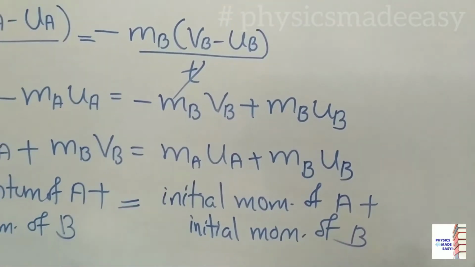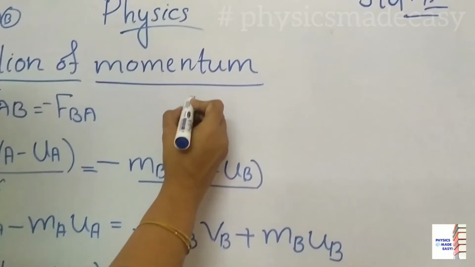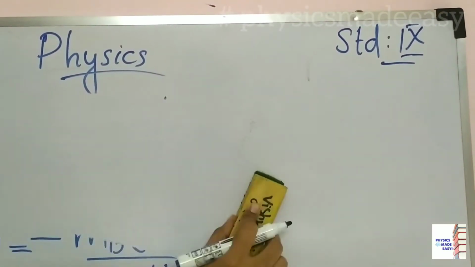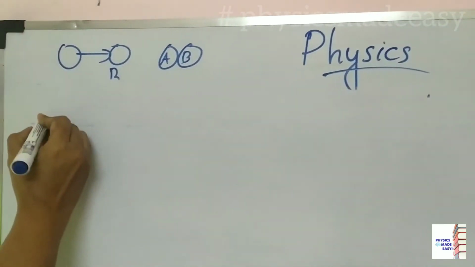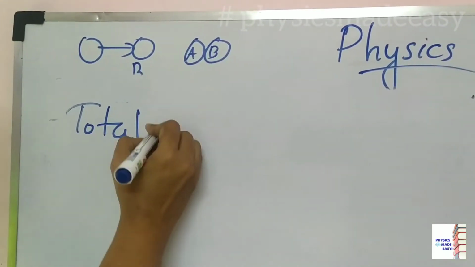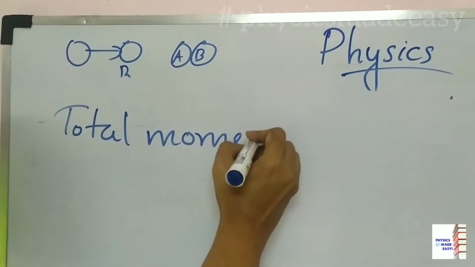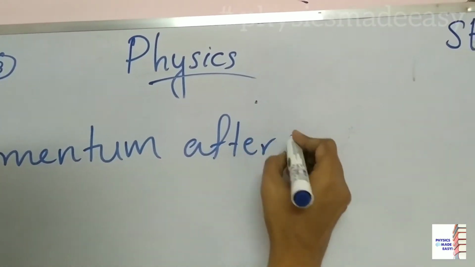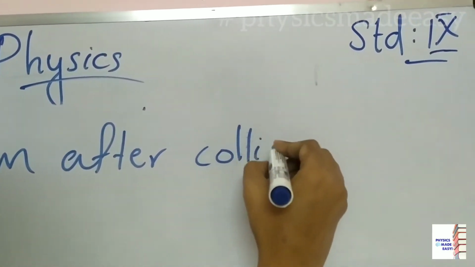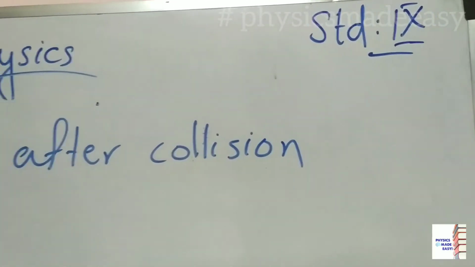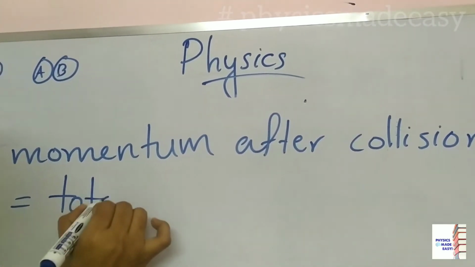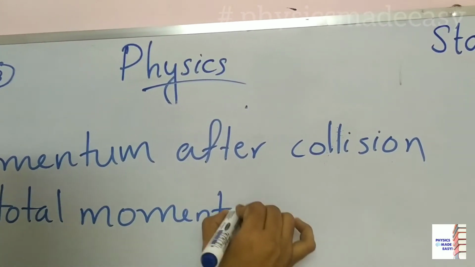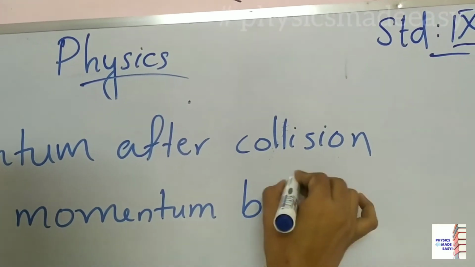So here we can write total momentum after collision is equal to total momentum before collision.